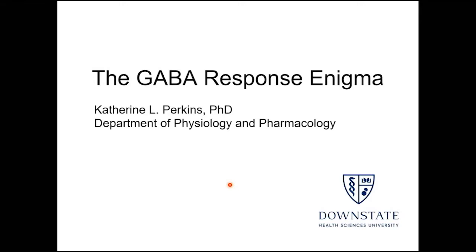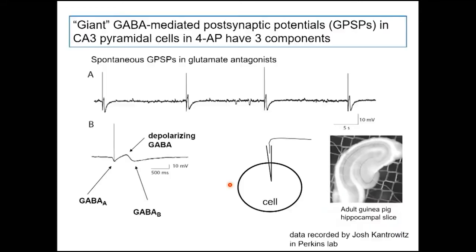So most of us, when we think of GABA, we think, oh, GABA's the major inhibitory neurotransmitter in the brain. And we think, I know GABA, that's the one. Chloride goes through the channel, and it hyperpolarizes the cell, and that causes inhibition. But it turns out that sometimes GABA causes a depolarization, and it can even be excitatory. So I'm going to talk about that today.